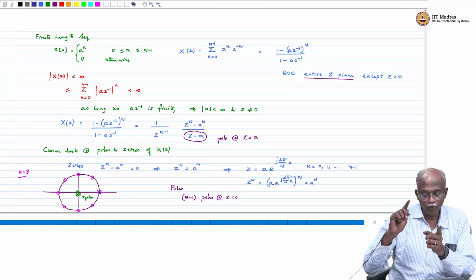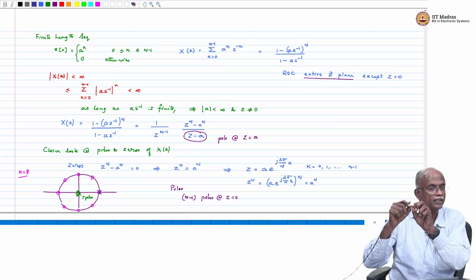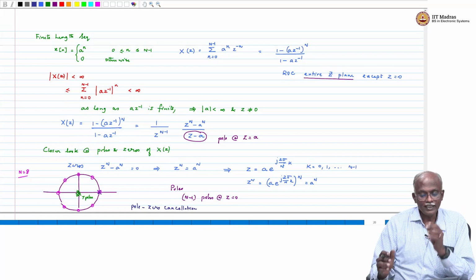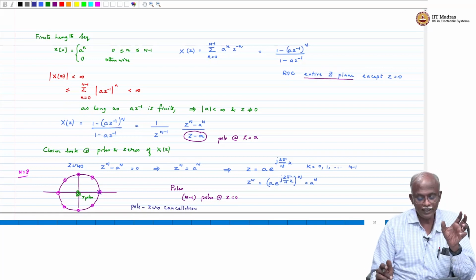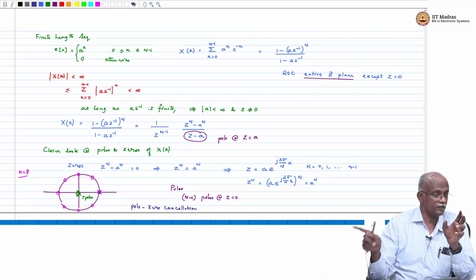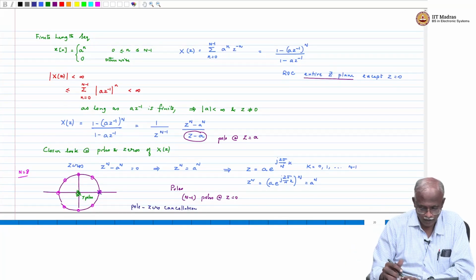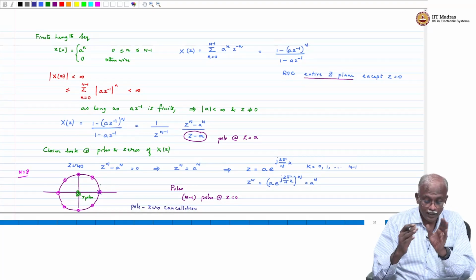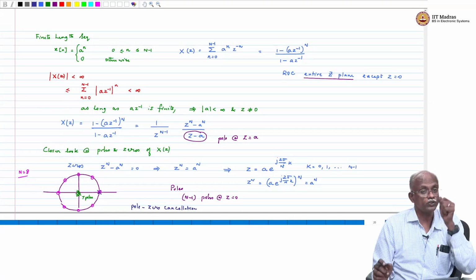But notice that a pole and a 0 are occurring at the same location. This is called a pole-0 cancellation, which means that the effect of the pole is actually cancelled by the 0. So when they cancel each other, what you are left with is 7 zeros on the unit circle except at z equal to a equal to 1, and there are 7 poles which are at z equal to 0.